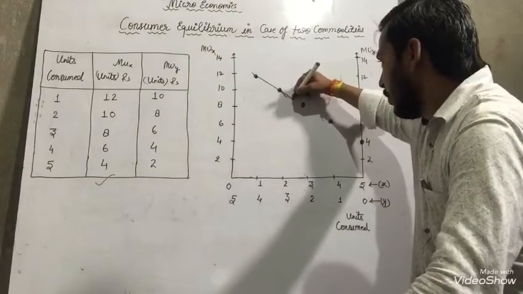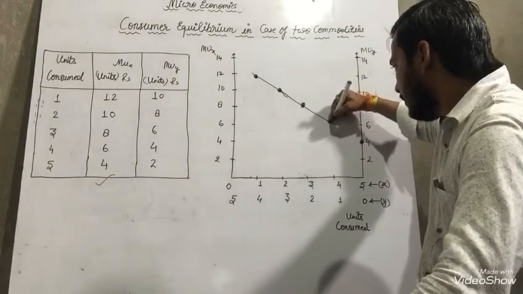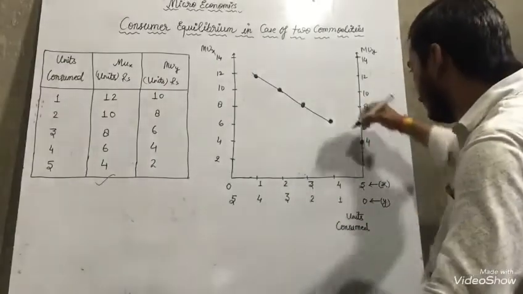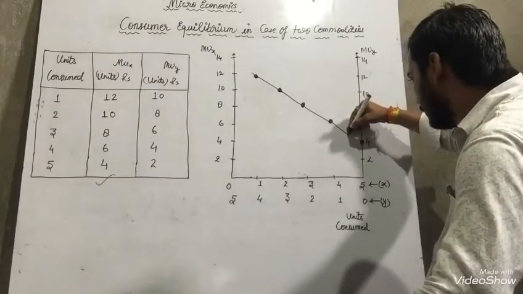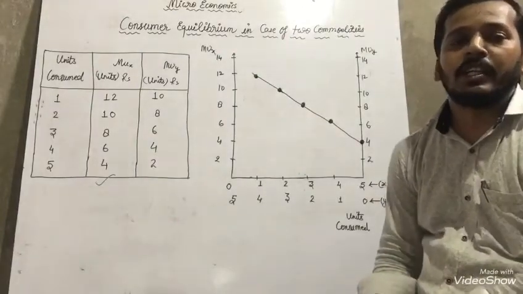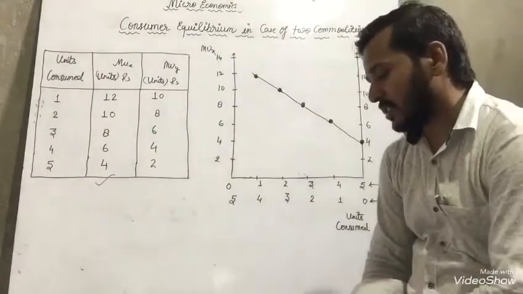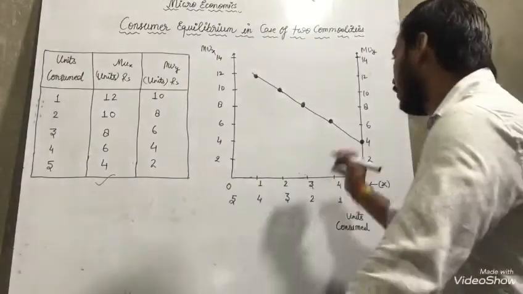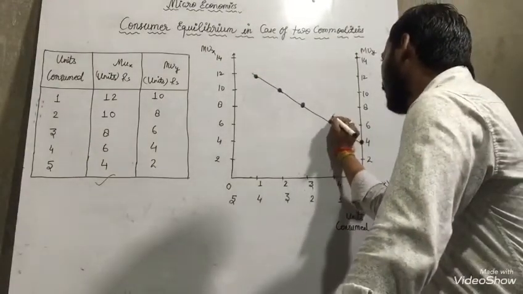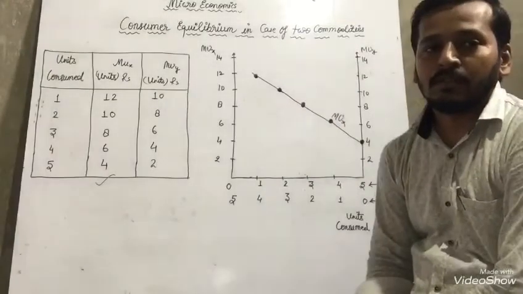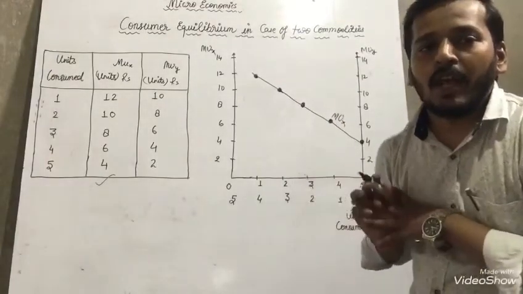So make it in the proper way, because it is very important. So I have presented the line in front of you. This is the line of MUX. This is the representation of MUX.